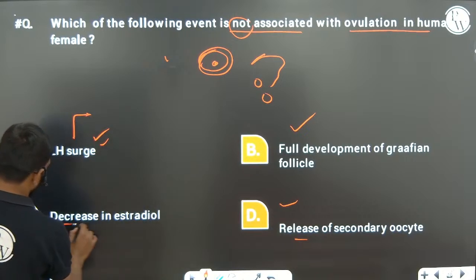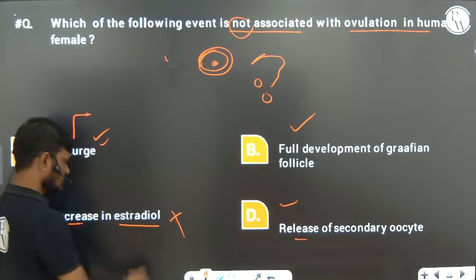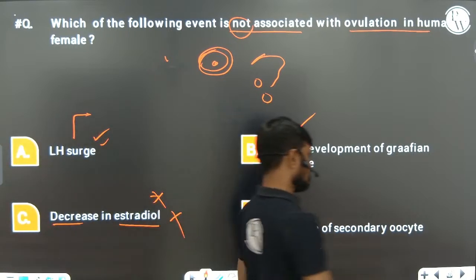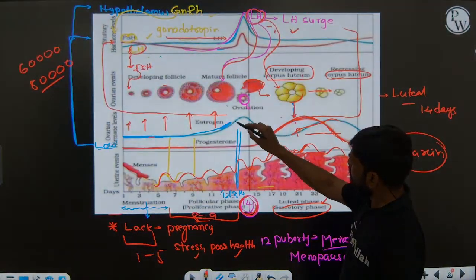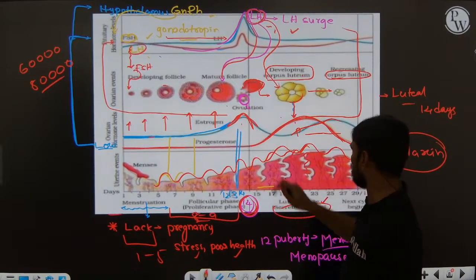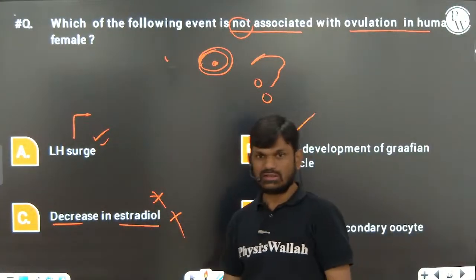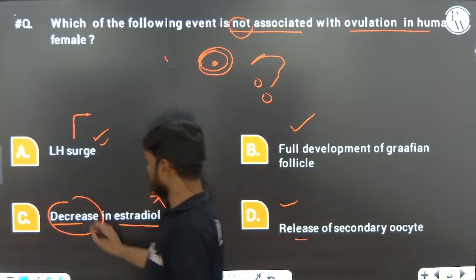Now, decrease in estradiol, no, this is wrong. Estrogen concentration increases, you can see in the diagram. During the ovulation time, the concentration of estrogen hormone is high, right? Another name for estrogen is estradiol. So that's why it does not decrease, it increases.